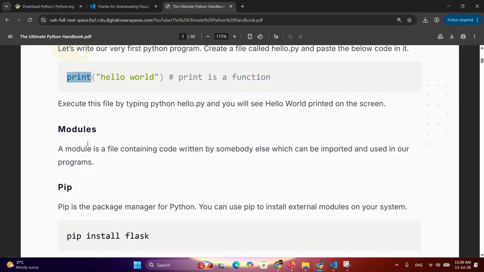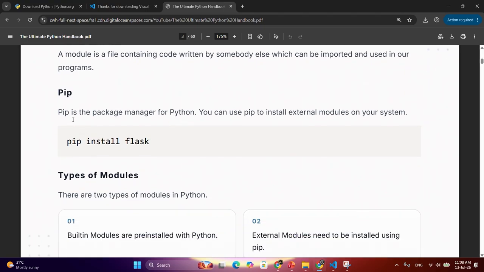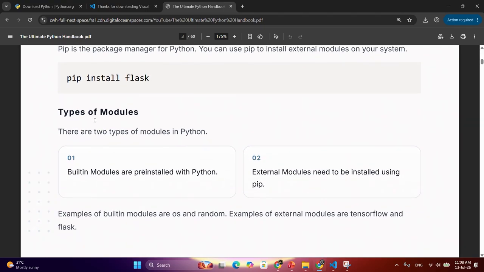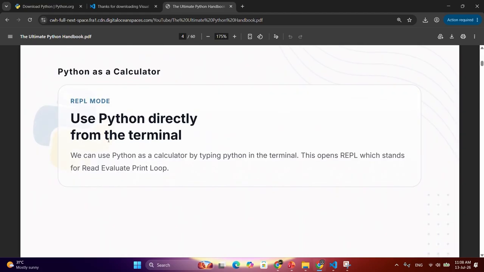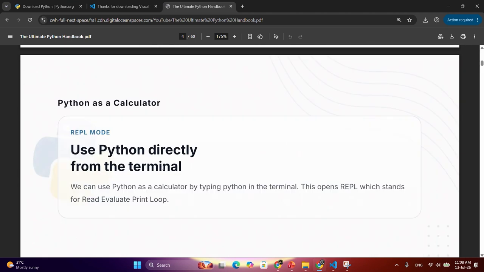Now we will learn what are modules, what is pip, and what are the types of modules. And then we will use Python directly from the terminal. We will use Python as a calculator by typing Python in the terminal. We will see this later.